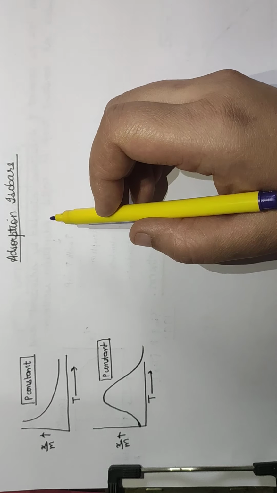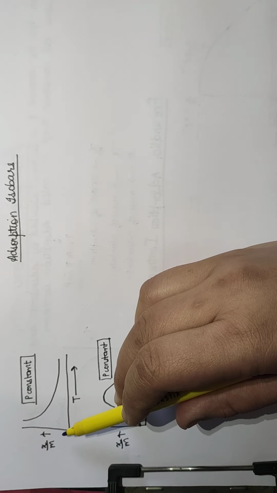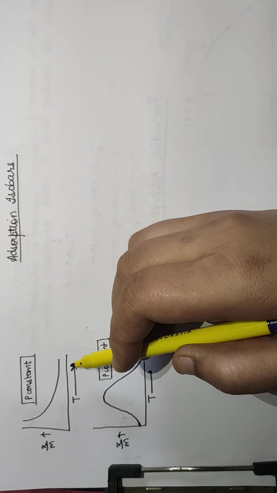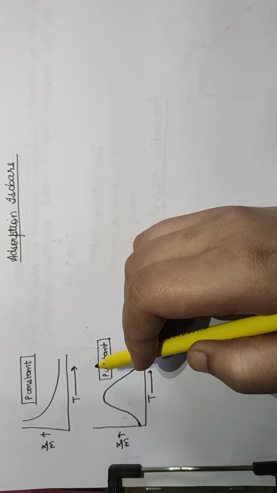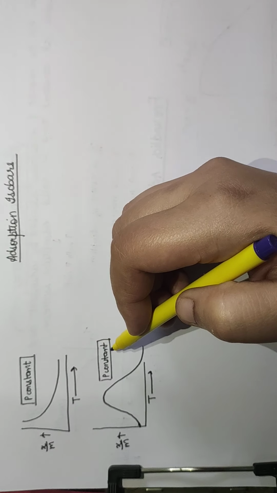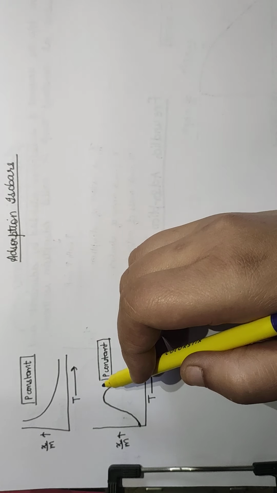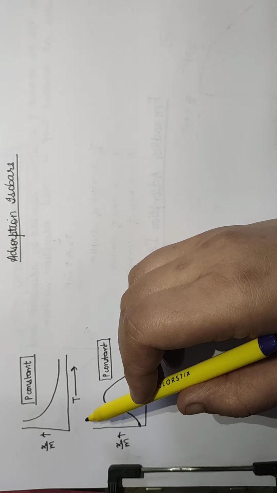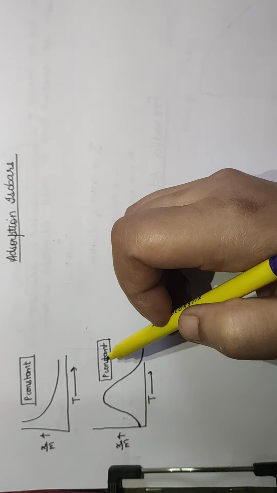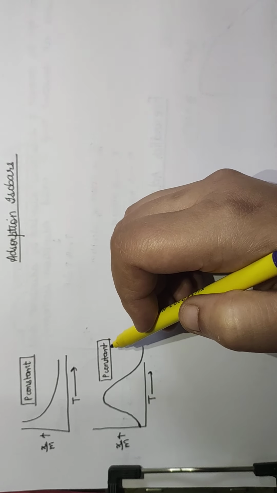So our next topic is adsorption isobars. Here we look at the extent of adsorption with respect to temperature when the pressure is constant. This is for physical adsorption and this is for chemical adsorption. In both cases, the pressure is constant and we see how the extent of adsorption depends on temperature. So the graph between the extent of adsorption and temperature at constant pressure is called an adsorption isobar. Iso means same and bar means pressure.